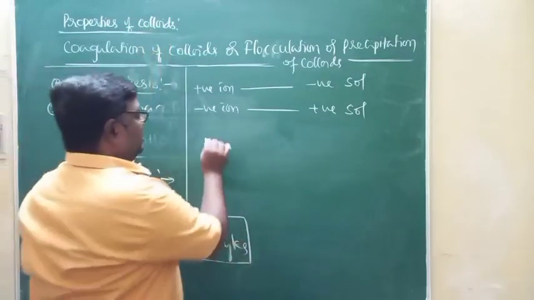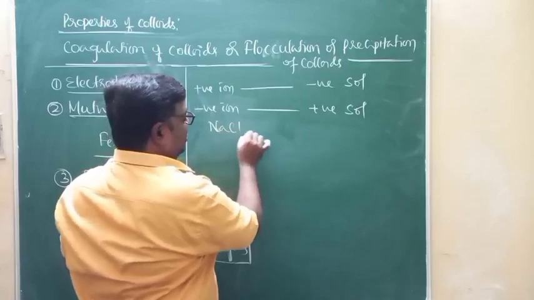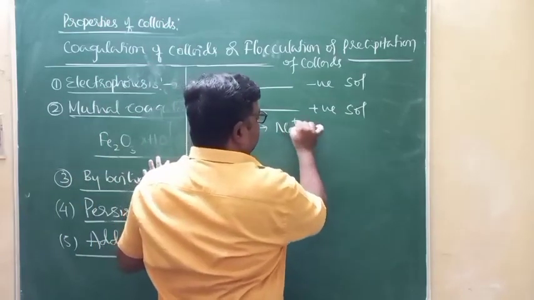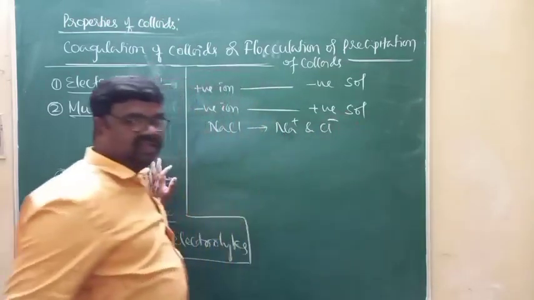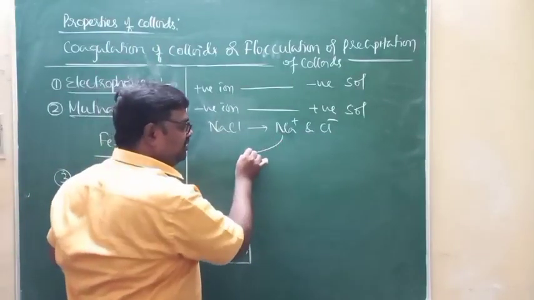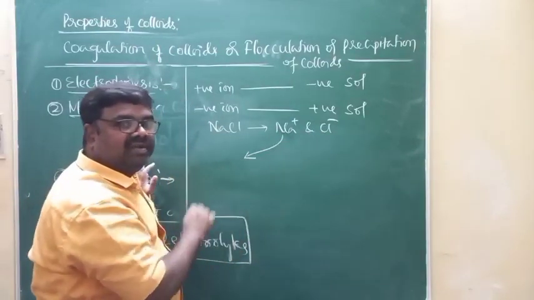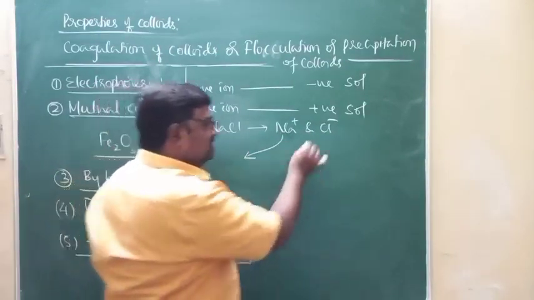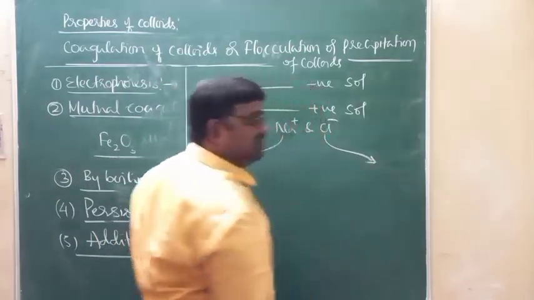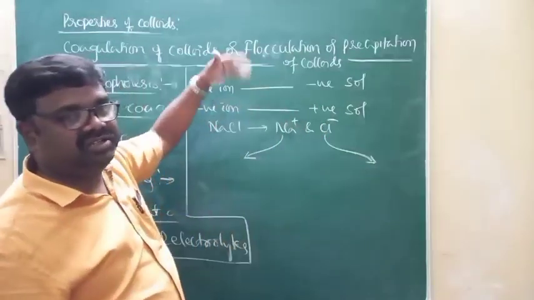For example, if I take the electrolyte sodium chloride, it contains Na+ ions and Cl- ions. So the Na+ ions will bring about coagulation of negatively charged sols. Cl- ions will bring about coagulation of positively charged sols.